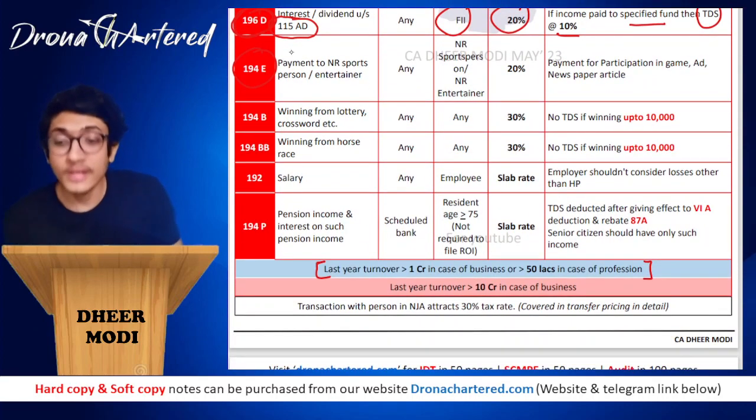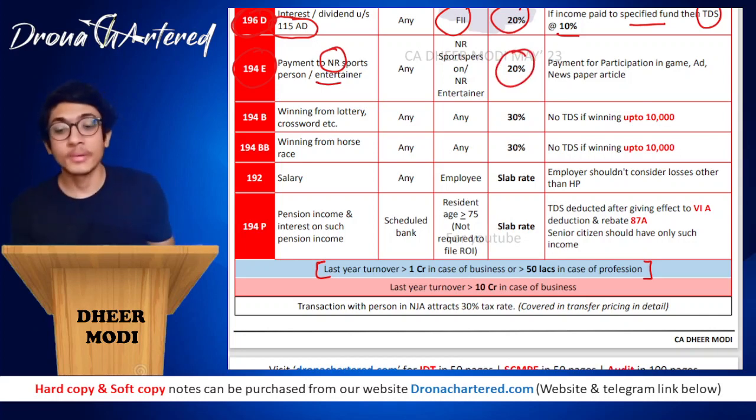So section 194E, E stands for entertainment. Any payment to an NR sports person or entertainer, that is NR. Of course, over here, since it is NR, what you have to remember is it will be 20% plus health and education cess. So any NR sports person or any NR entertainer will be covered under section 194E. Payment for participation in a game, advertisement, newspaper article, all of this is covered.